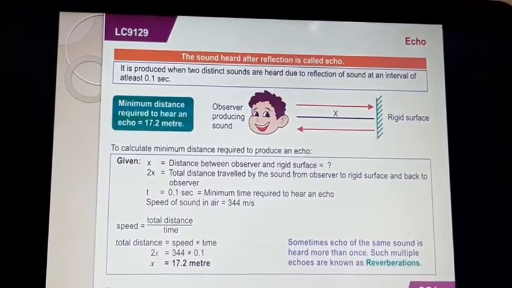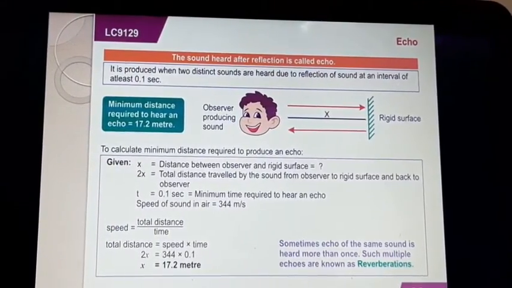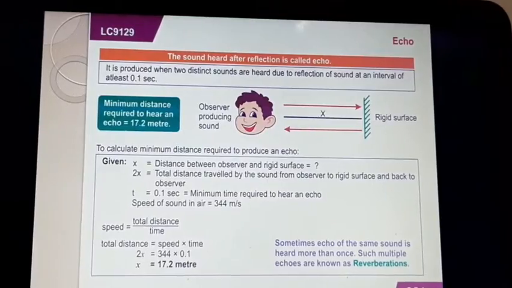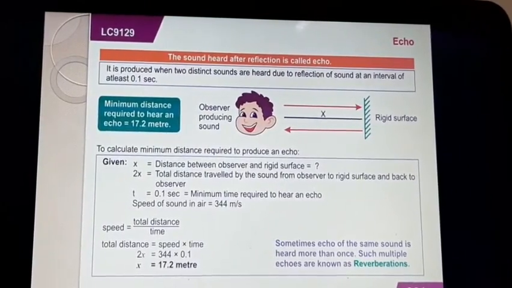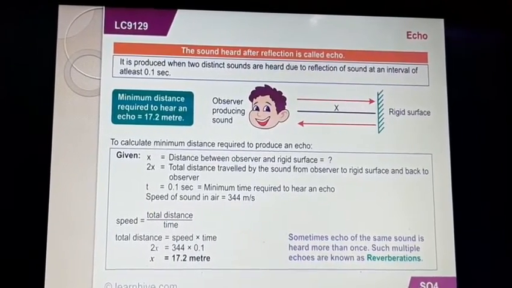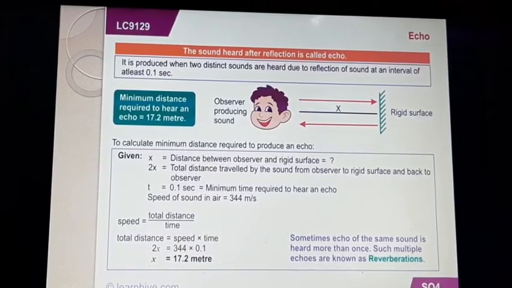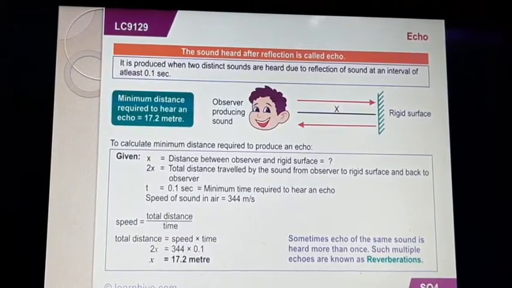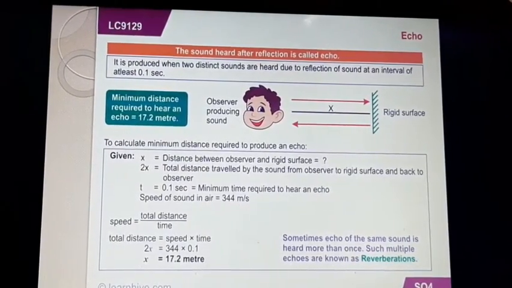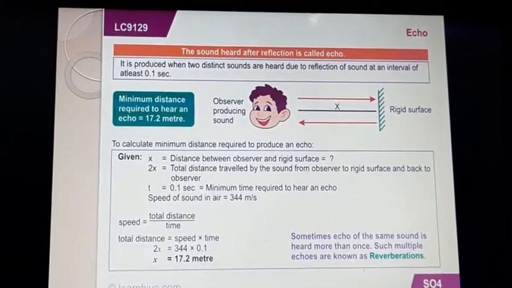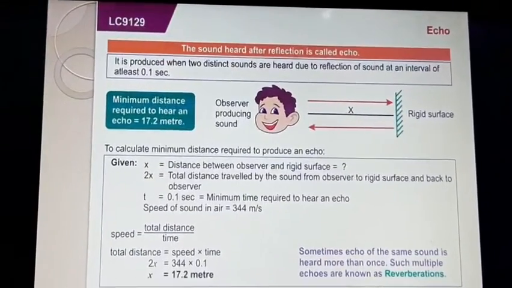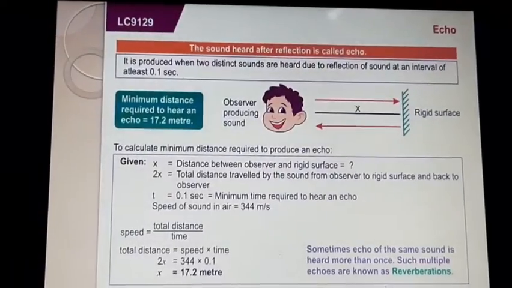Now in the diagram you can see the observer producing the sound, and that sound wave strikes the rigid surface. The sound wave from the observer travels to the rigid surface, that distance is x, and after reflecting back it returns to the observer. So the total distance traveled by the sound is 2x when the observer hears the echo. So how to calculate the speed of sound? The speed of sound is 2d upon t, here d is x.